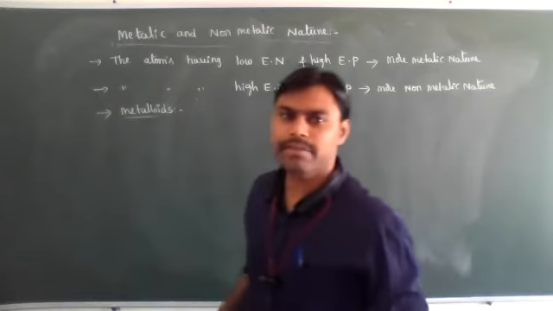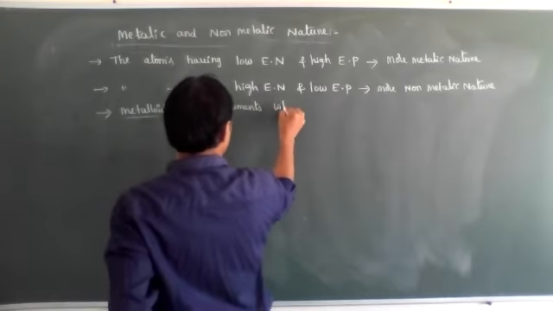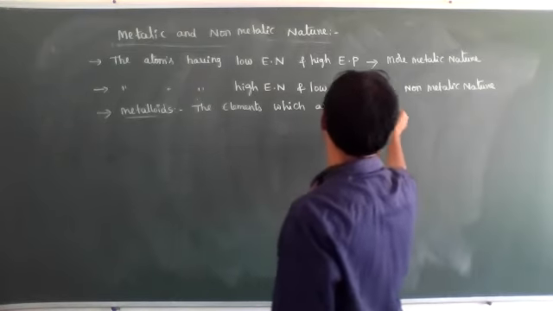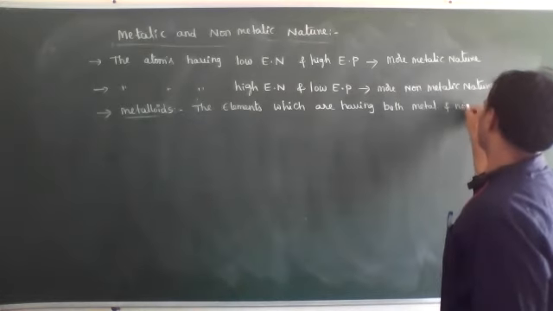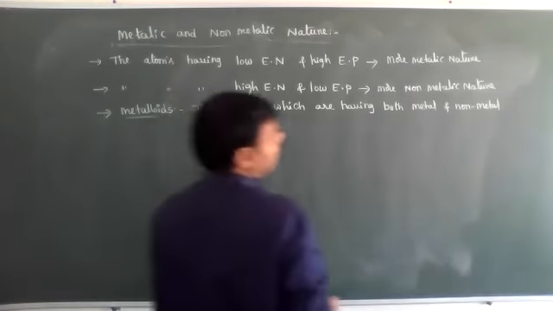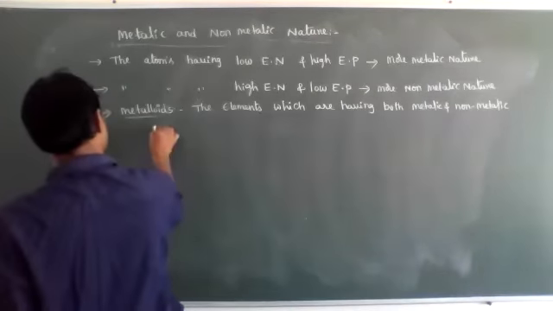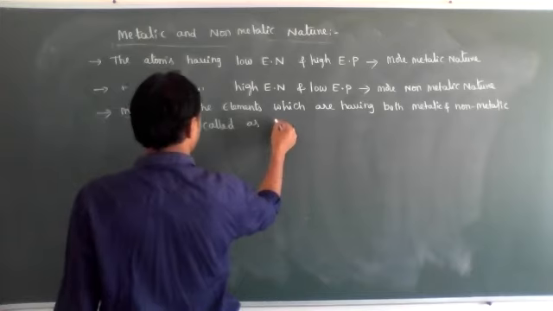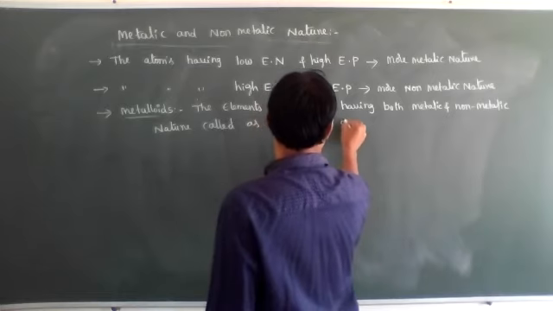Metalloids means the elements which have both metallic and non-metallic nature, called metalloids or semi-metals.